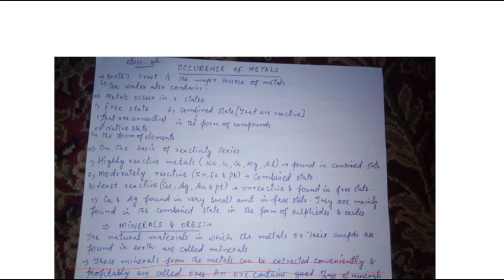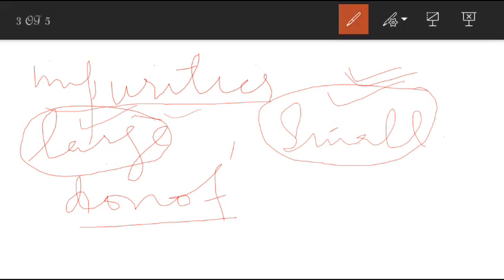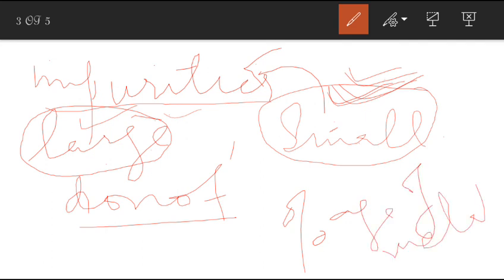The minerals contain a small amount of impurities as compared to the percentage of metal. If in a mineral the percentage of metal is more than that of the impurity, we can extract metal from that mineral, and that mineral is called an ore.